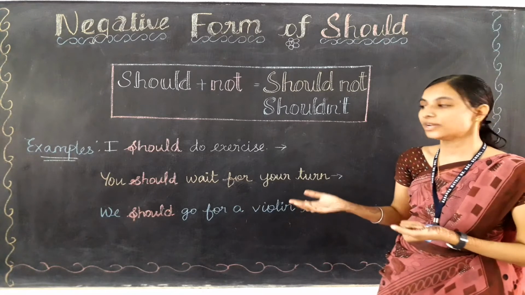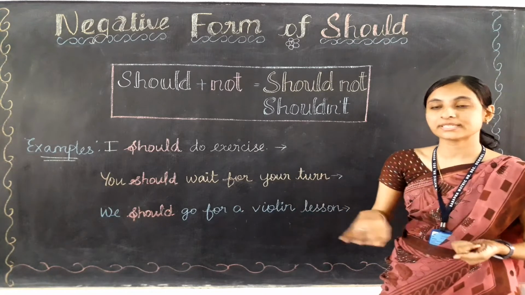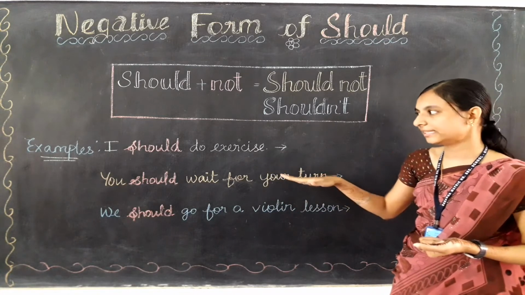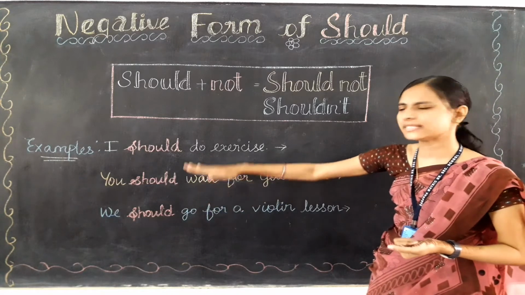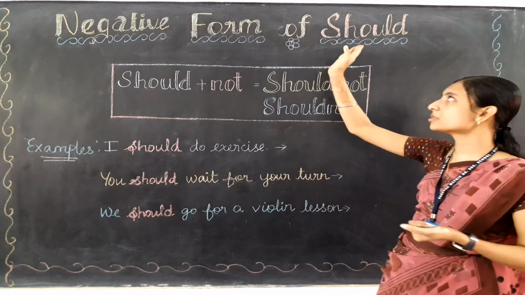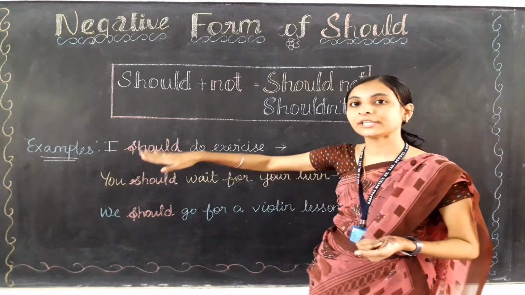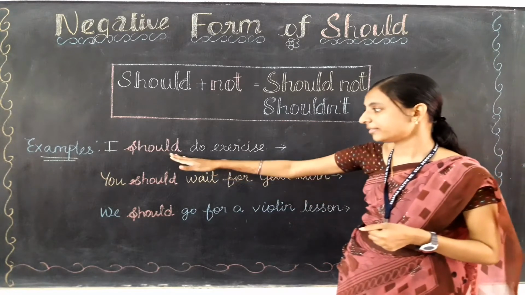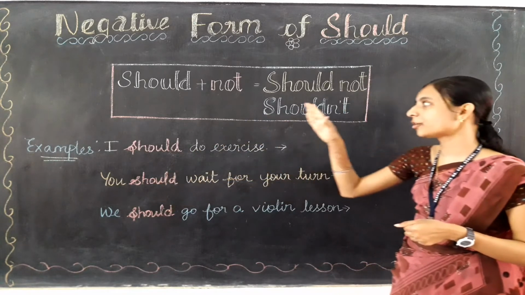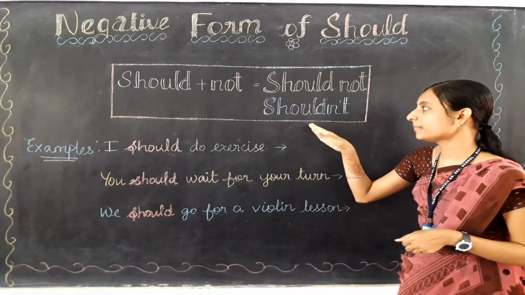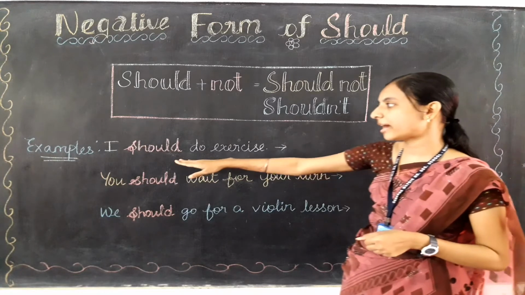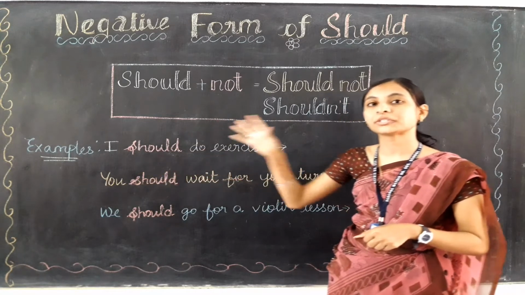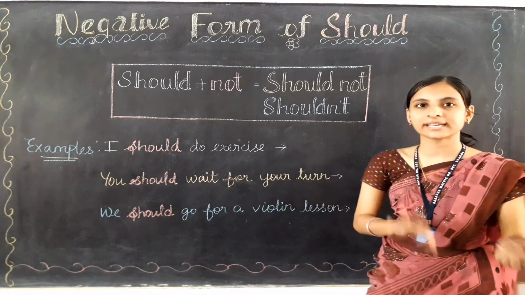So how can we use shouldn't in a sentence? That we are going to learn now. So here I have written 3 examples. How many example sentences have I written here? Yes, 3 examples. So this is the positive form only. This is the normal sentence with the use of should only. Now we are going to make it into the negative sentence. How? Wherever you see should in those places we are going to use the short form of negative form, that is shouldn't. So wherever you see should in a sentence, instead of writing should, you are going to write shouldn't only to make it into the negative sentence.